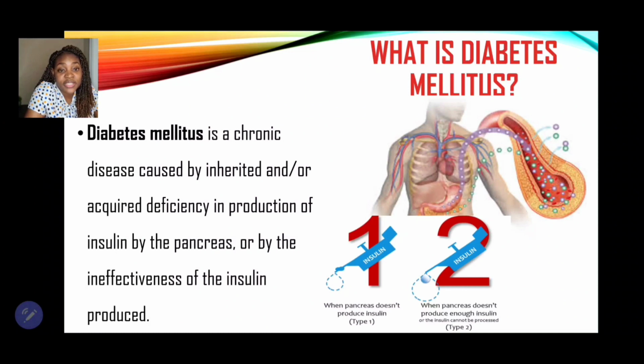Now, it is an acquired deficiency in the production of insulin by the pancreas, right? Or by the ineffectiveness of the insulin produced. So the pancreas may not be producing any insulin, and if the pancreas produces the insulin, it is not effective to break down the glucose that is found in the blood, right?